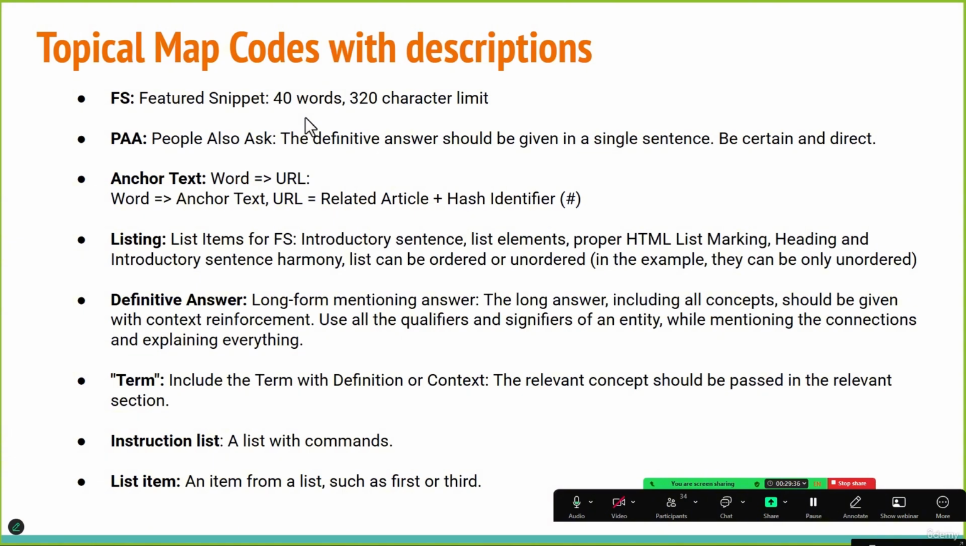Next is listing. Now, there are many types of lists. There are ordered lists and unordered lists. Ordered lists have numbering, and unordered lists have those circular bullets. The thing about listings is that there is an introductory sentence at the start where we explain what the list is about. For example, how many provinces are there in Pakistan?